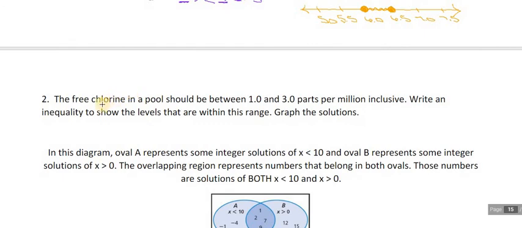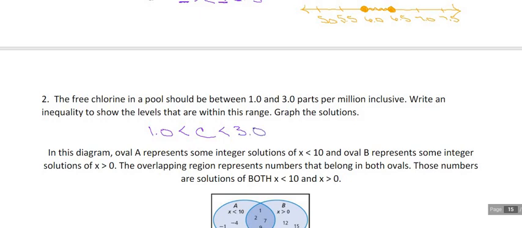Number 2 says that the free chlorine in a pool should be between 1.0 and 3.0 parts per million inclusive. Write an inequality to show the levels that are within this range and graph the solutions. So the chlorine level needs to be between 1 and 3. So it's sandwiched between, it's a less than sandwich. 1.0 is the smallest number of the range. 3.0 is the largest number for our range.